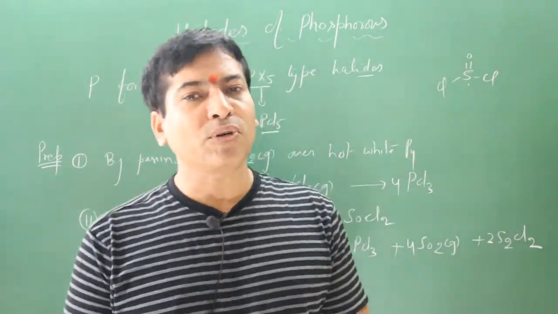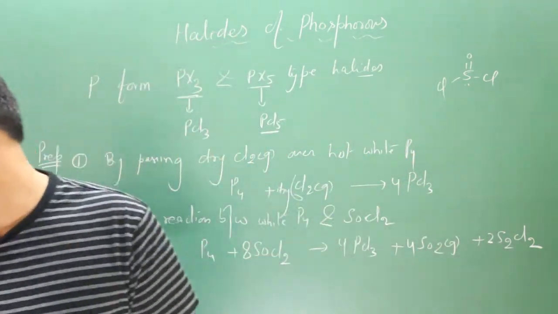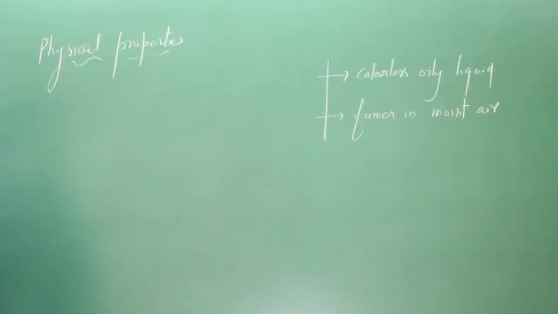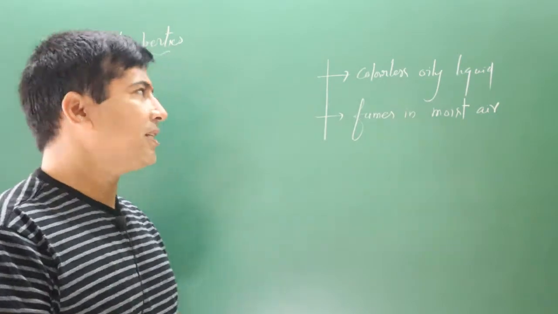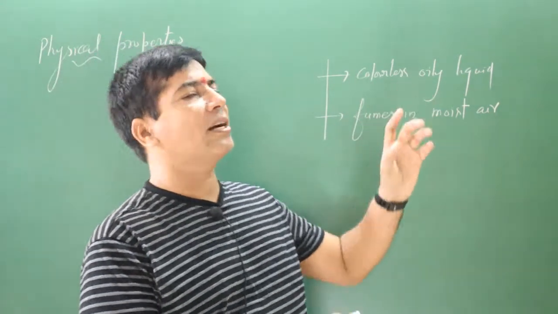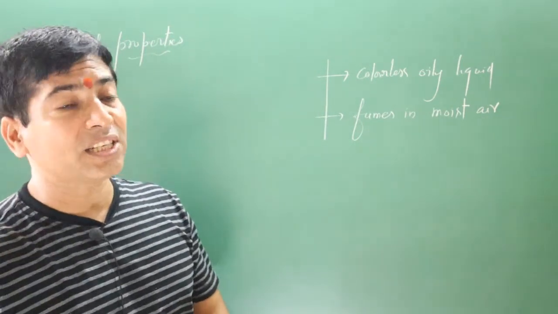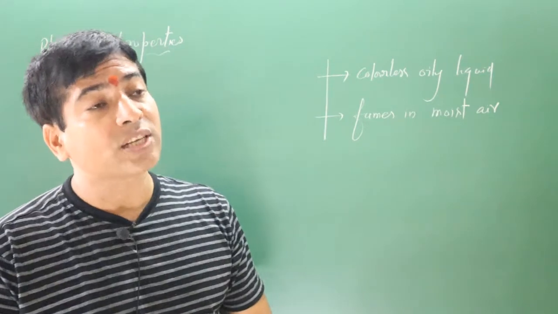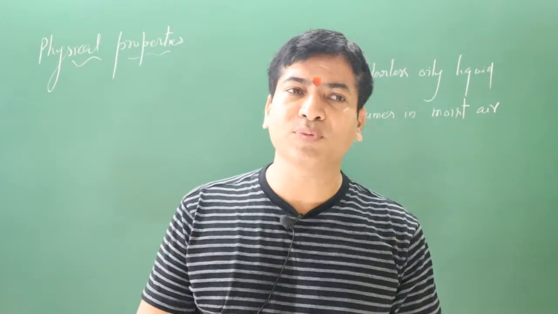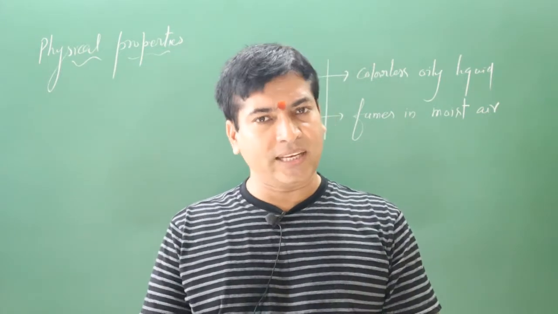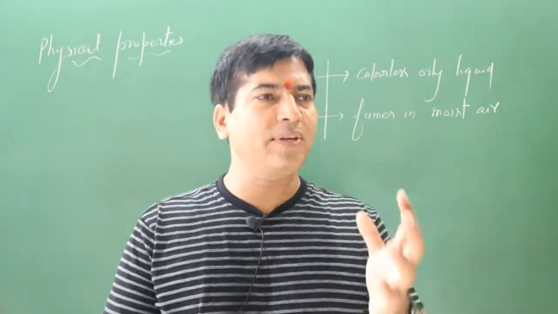Now let's discuss its chemical reactions. Before that, we discuss the physical properties of PCl3. Keep in mind, PCl3 is a colorless liquid, present in the liquid form. Second, it fumes in moist air, meaning whatever quantity of water is present as moisture in air, it reacts with water vigorously. Even a small quantity of water, a very vigorous reaction is there.